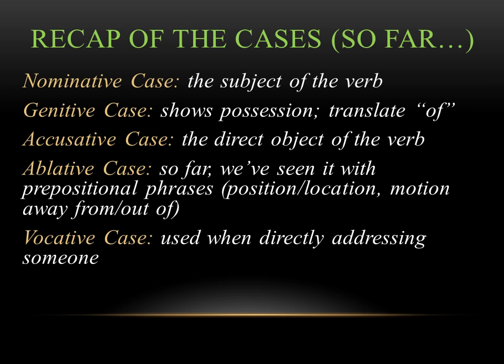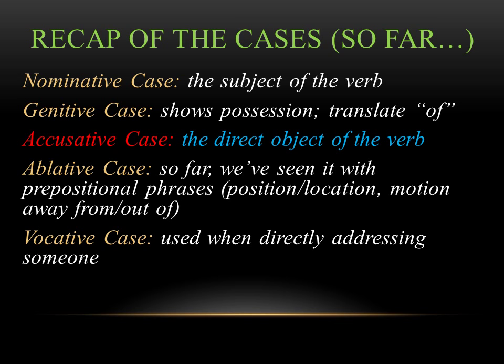So let's have a quick recap of the cases we've learned so far. And so far we've seen five of them: the nominative, the genitive, the accusative, the ablative, and the vocative. So remember, the nominative case is used to show the subject of the verb. The genitive case we now see shows possession, and we're always translating it "of."